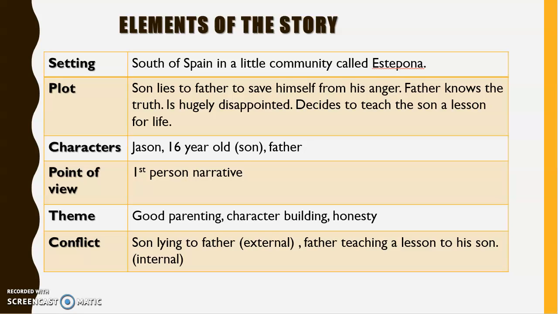Point of view that has been used is the first person narrative. So the story is written using pronouns of I, my, mine, etc. Theme is good parenting and character building, especially with reference to honesty and truthfulness. So, as far as the conflict is concerned, there is an external conflict between the son who is lying to the father, and then there is an internal conflict, that is the father trying to teach a lesson to his son by punishing himself, and the son feeling the regret and apologizing again and again.